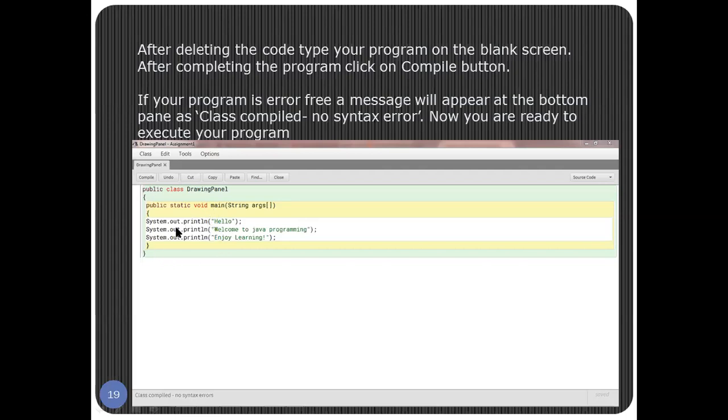Once this program has been written, you will click on the option compile. Compile is the very first menu here. Click on compile. If there is no error, then this message will appear: class compiled, no syntax error. Look at the bottom pane. This is a message which will come if there is no error in your program. That means now you are ready to execute your program.